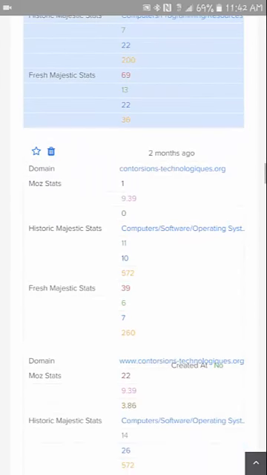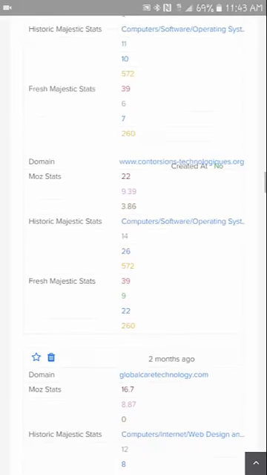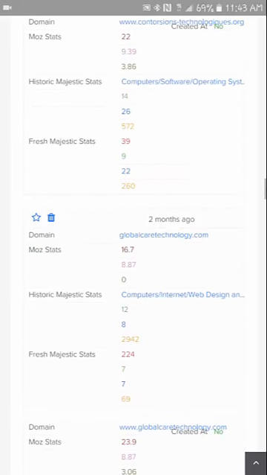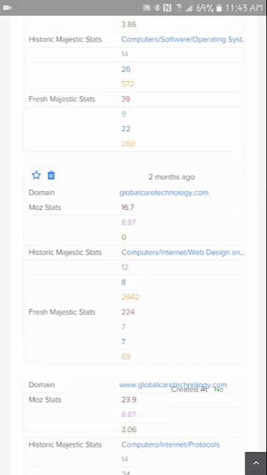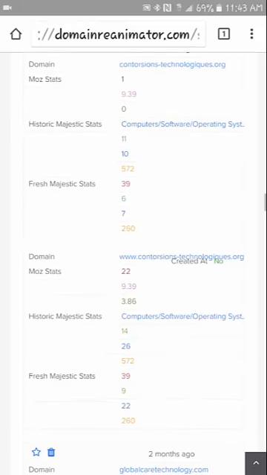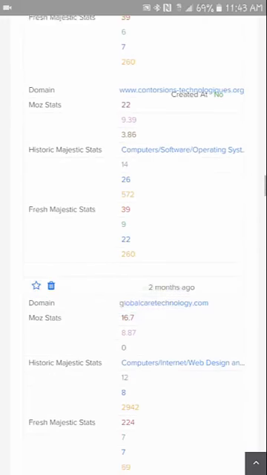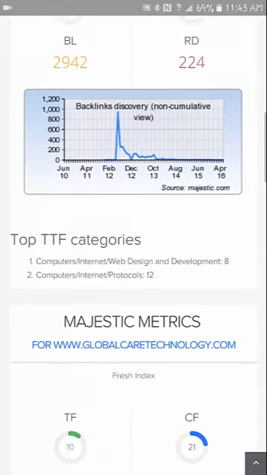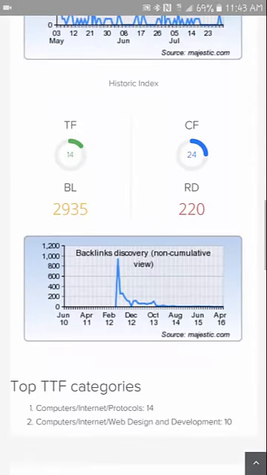Let's see. Hyphenated URLs I usually glaze over when I'm on my phone just because it's usually not the best ones. Sometimes I have found really good ones though, so don't think that I could be passing up gold right now by passing up this one. But Global Care Technology, that one sounds like a good one from the URL. All right, so good trust flow, good citation flow.